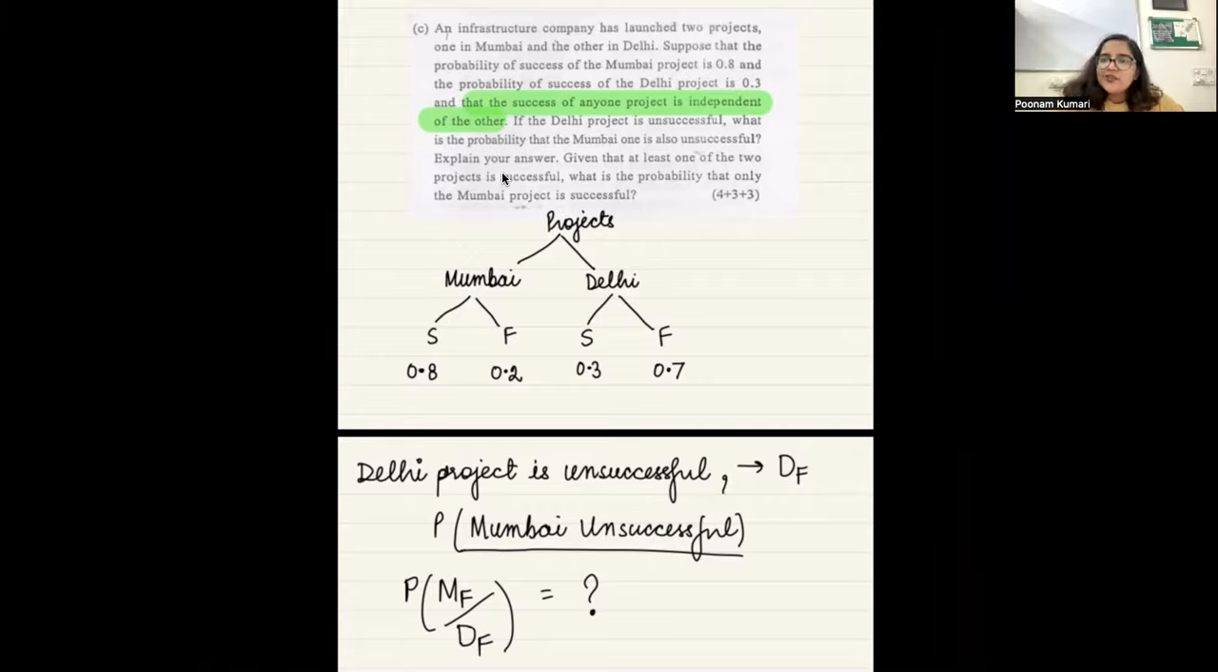Exactly. Basically, I told you that these two projects are independent. That means even if I tell you the Delhi project is unsuccessful, that doesn't give you any information about what happens to the Mumbai project, right? Or if I tell you some detail regarding what happens to the Mumbai project, you don't know anything about the Delhi project. Yes or no? So what is this probability going to be? It's exactly going to be what the probability was before.